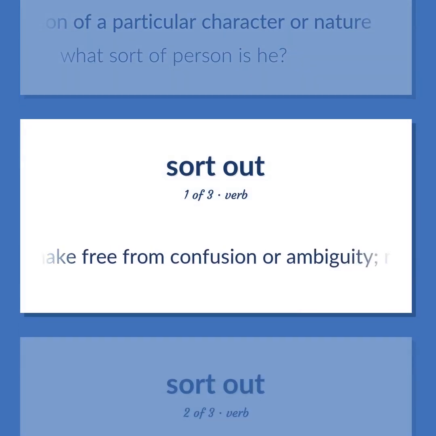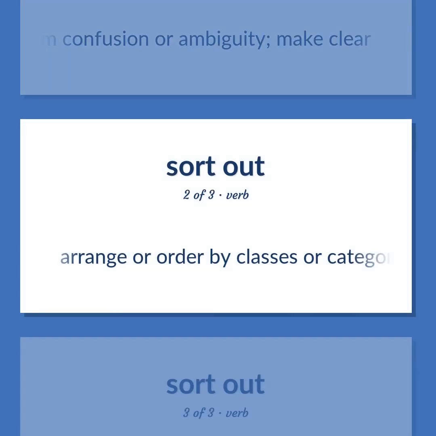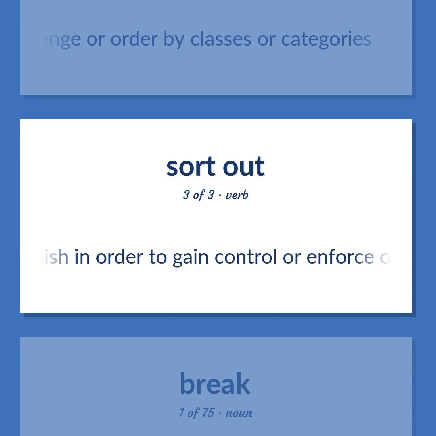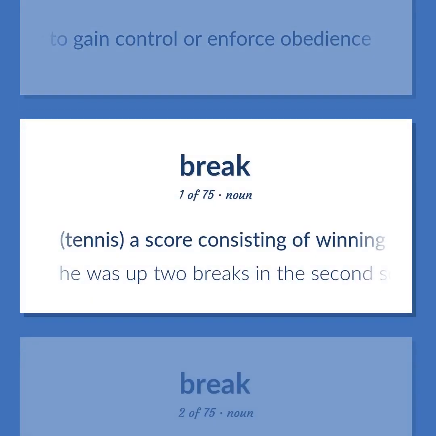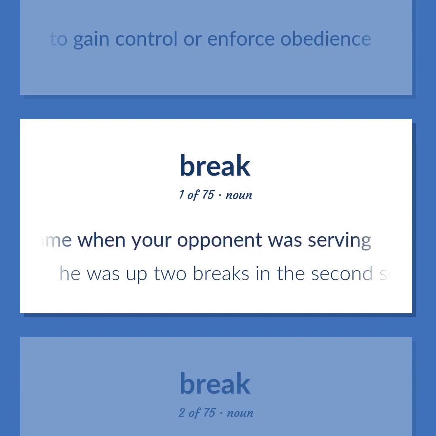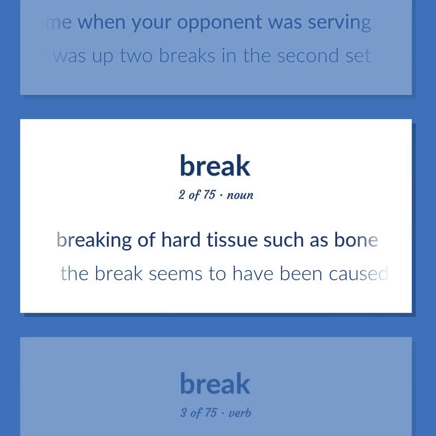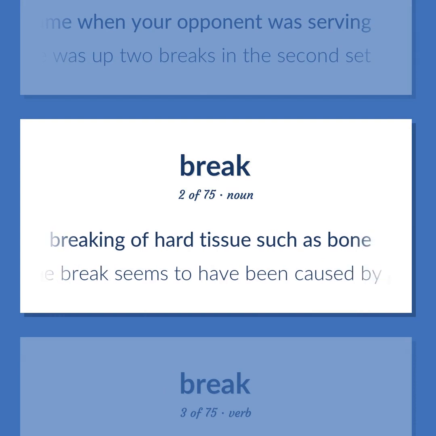Make free from confusion or ambiguity. Make clear. Arrange or order by classes or categories. Punish in order to gain control or enforce obedience. Tennis. A score consisting of winning a game when your opponent was serving. He was up 2 breaks in the second set. Breaking of hard tissue such as bone. The break seems to have been caused by a fall.